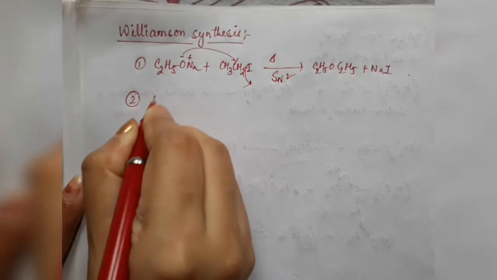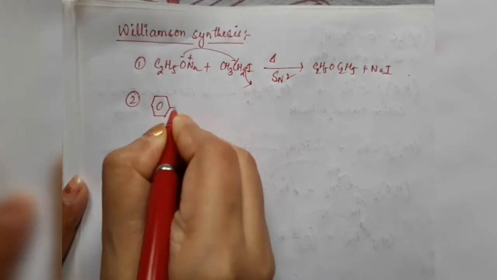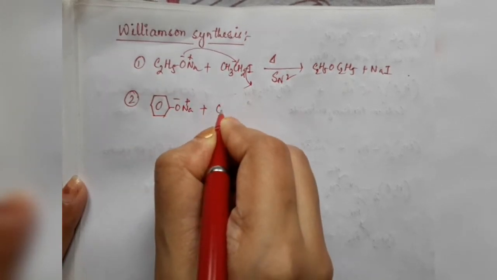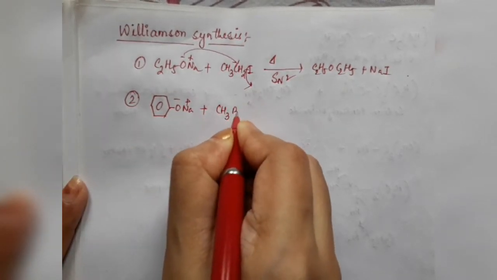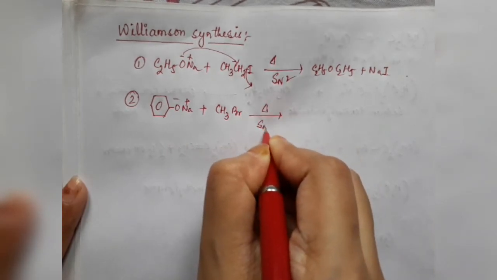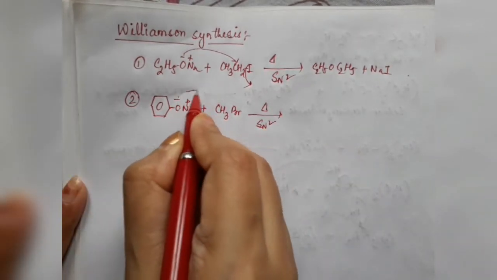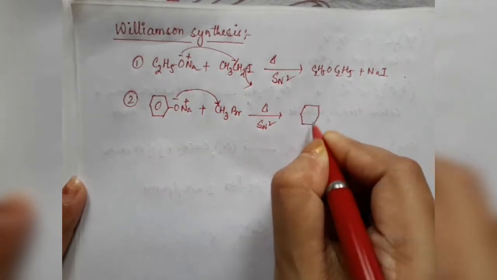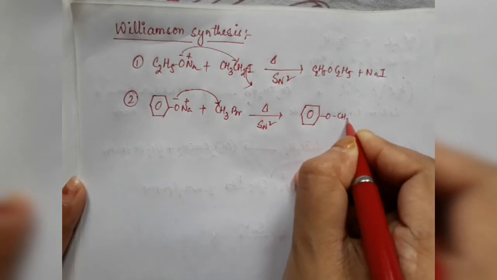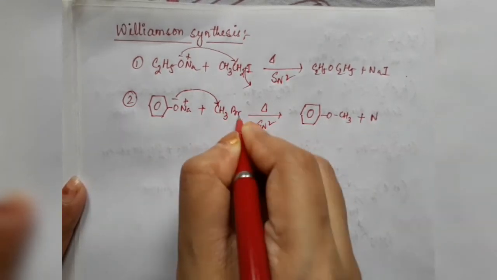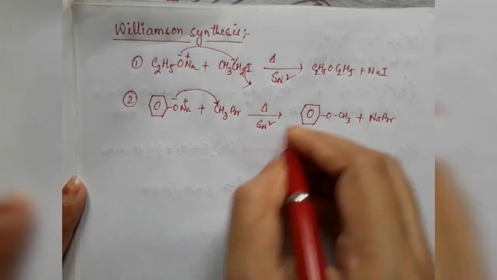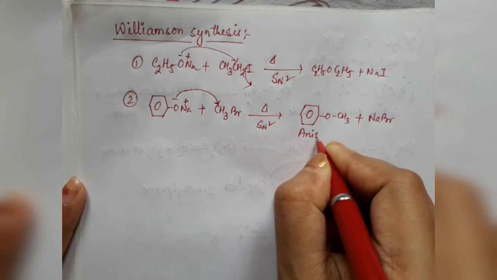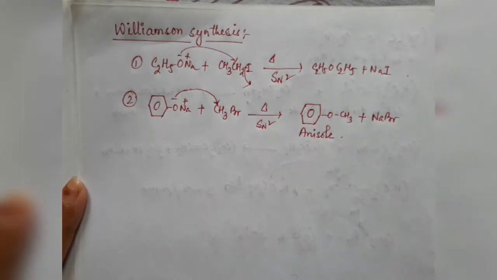Similarly, if you take sodium phenoxide and treat it with methyl bromide, by a similar reaction mechanism we will get PhOCH3 plus NaBr. So what is the common name of this ether? This is known as anisole.